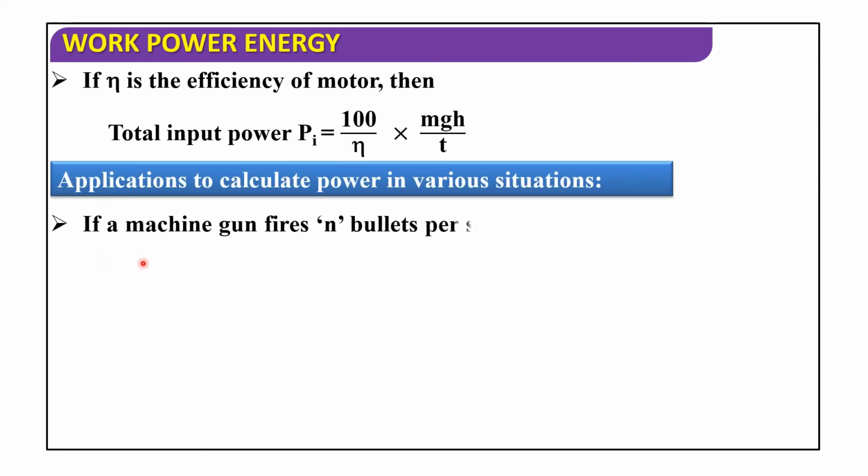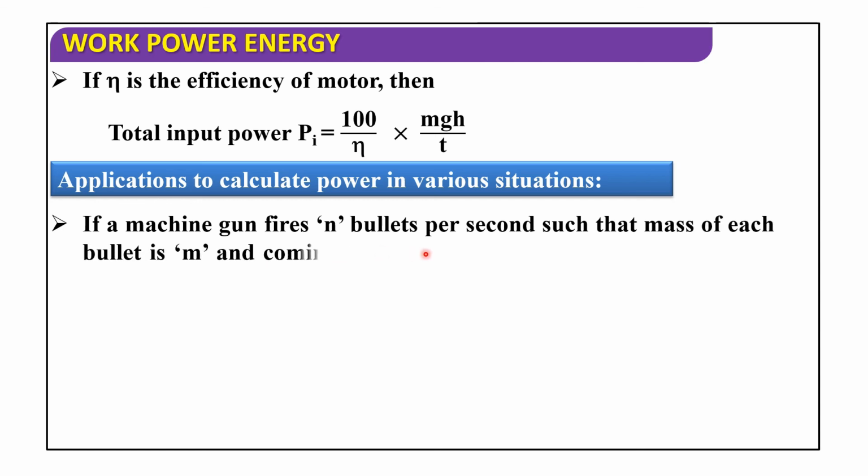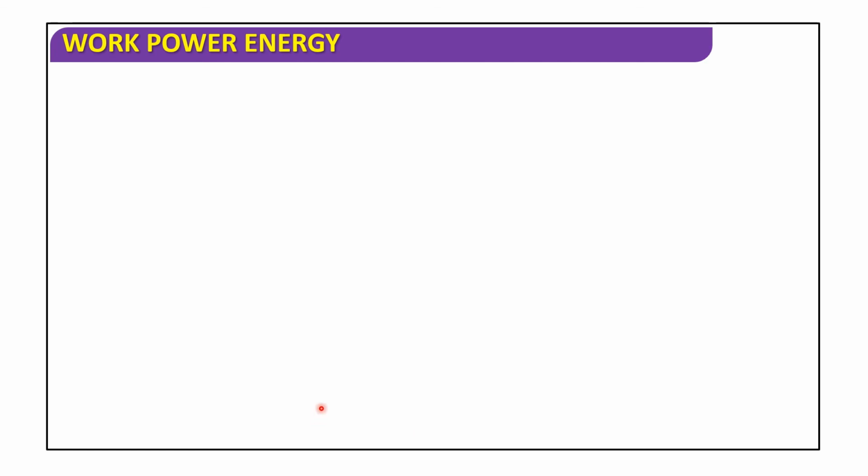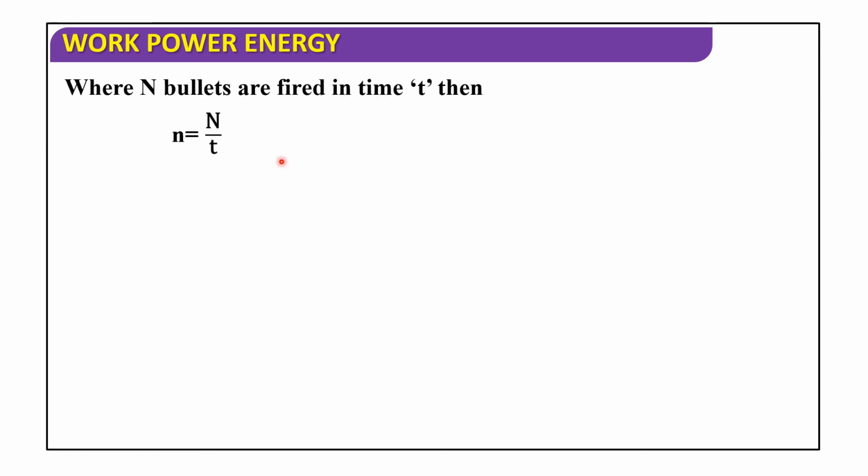Applications to calculate power in various situations. If a machine gun fires n bullets per second such that the mass of each bullet is m and coming out with a velocity v, then the power of the machine gun is P equals n of half m v square by T. When n bullets are fired in time t, then n is equal to N by T. So P average is equal to half n m v square.